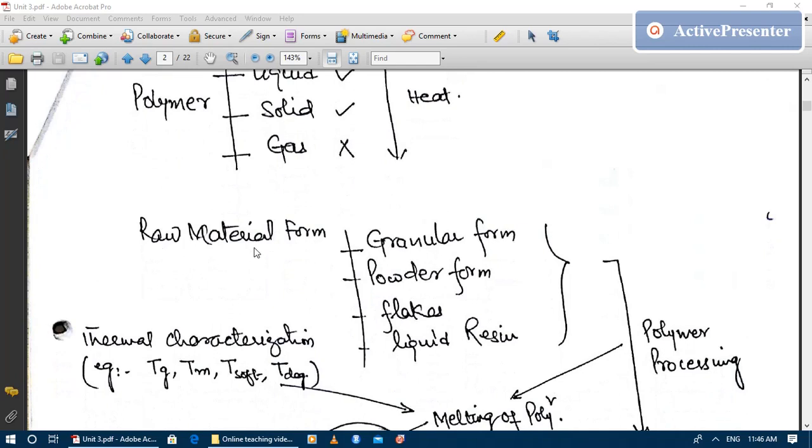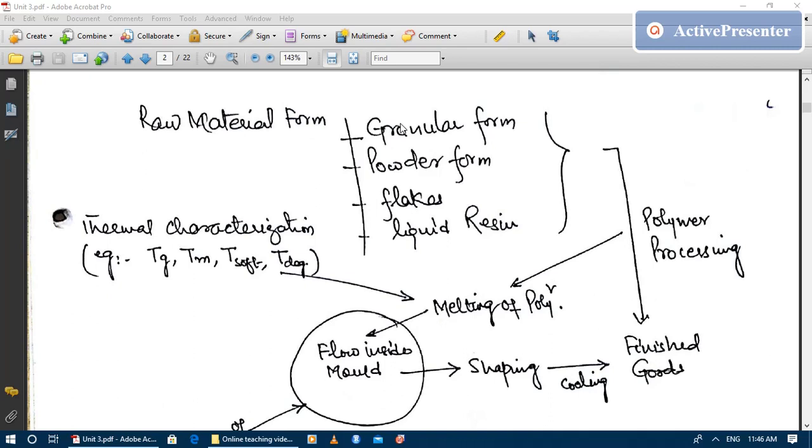Raw materials for polymers are available in the form of granules, powders, flakes and liquid resin. This is the form in which polymer is commercially available in the market. The role of polymer processing is to convert the polymer raw material into finished goods.